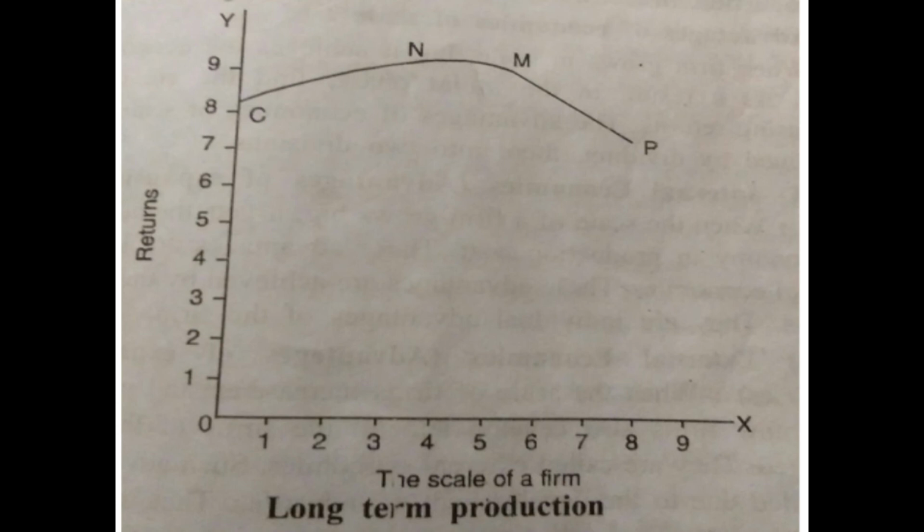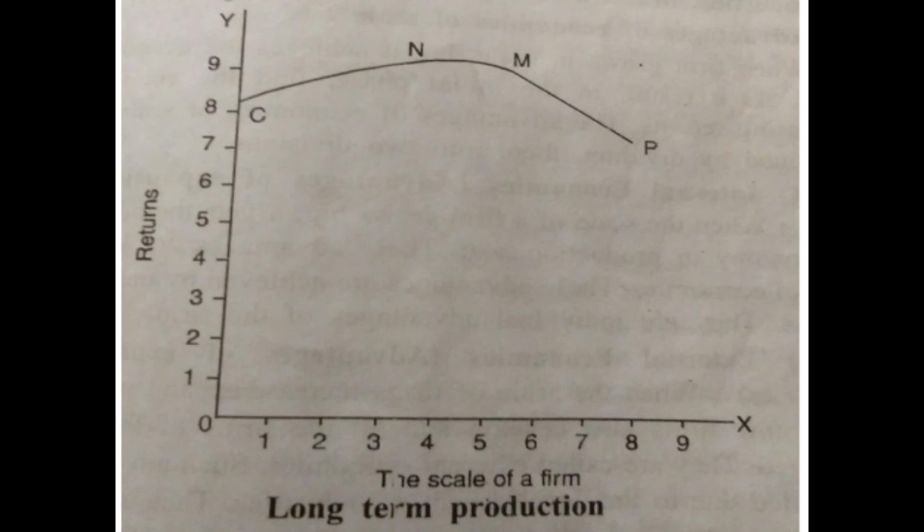Then from N to M it remains parallel to the baseline. We can see that the region between N and M is constant. It shows that the returns are unchanged.